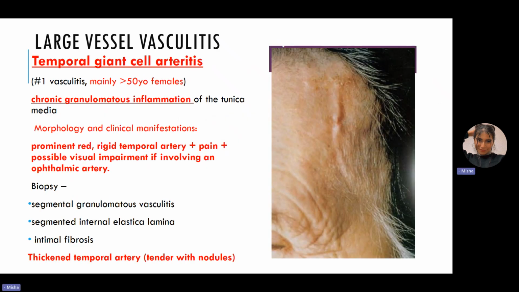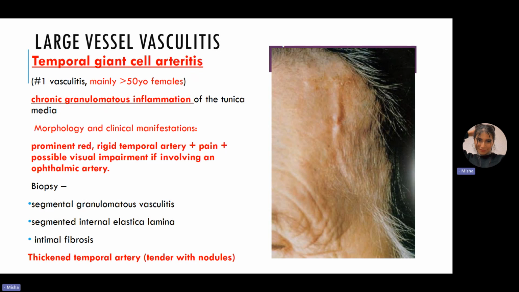Let's go into it. So the first one that we're talking about is the large vessel vasculitis. In this case, it's temporal giant cell arteritis. From the name itself, you know that it is mainly occurring within the temporal arteries that are present within the head. Now, there's a flow that you need to go through so that you can really remember each and every disease and say all the information, because there's so much information. So, first of all, you need to remember that temporal giant cell arteritis is the most common vasculitis.